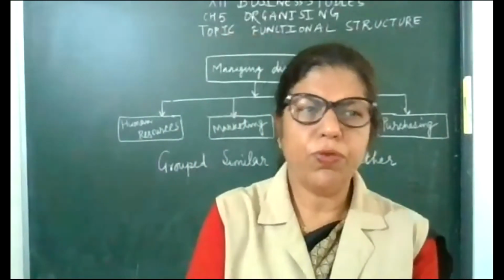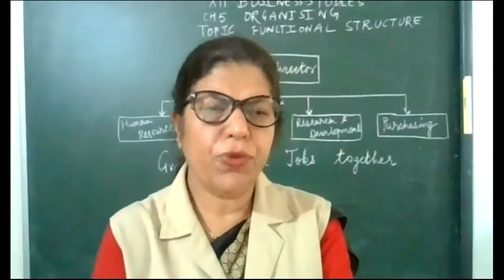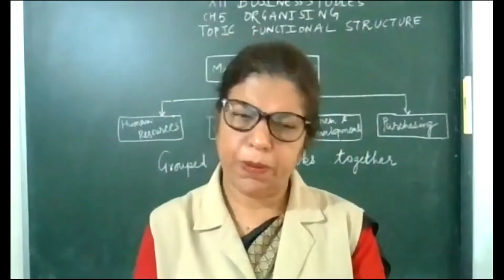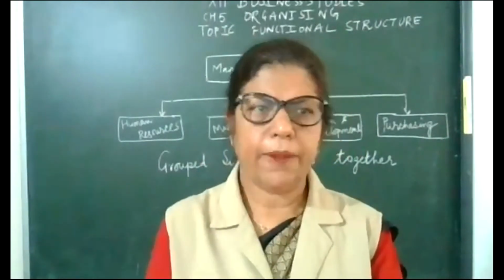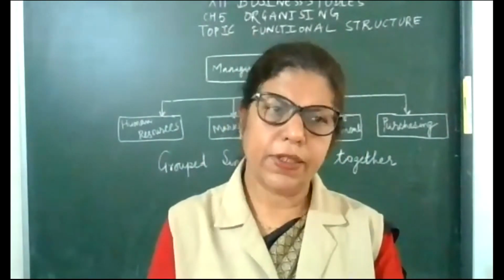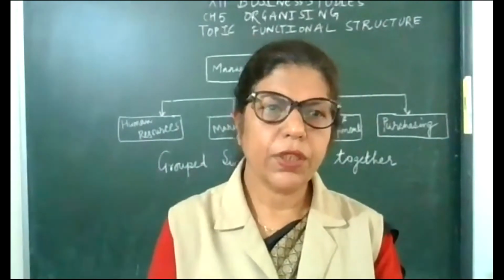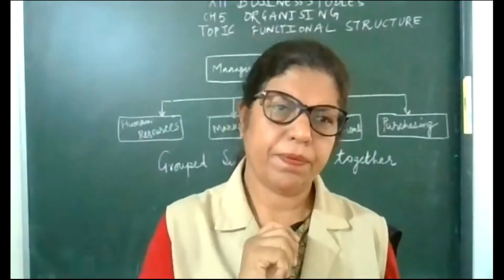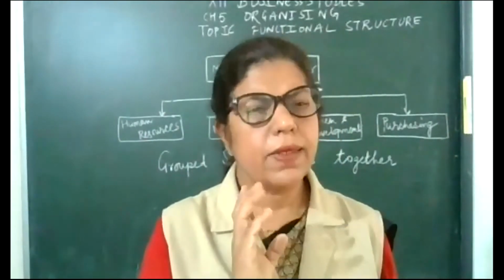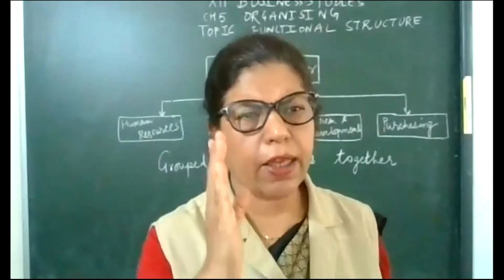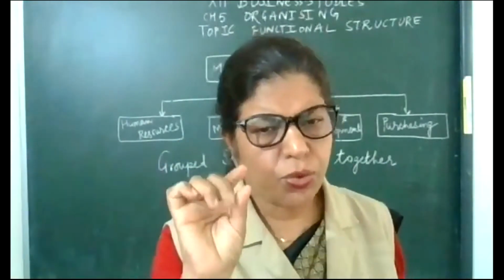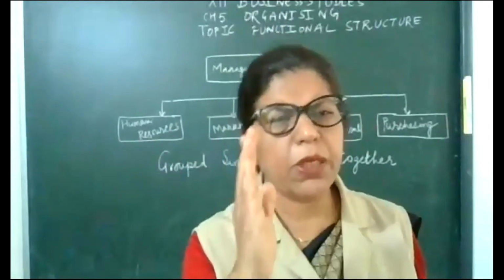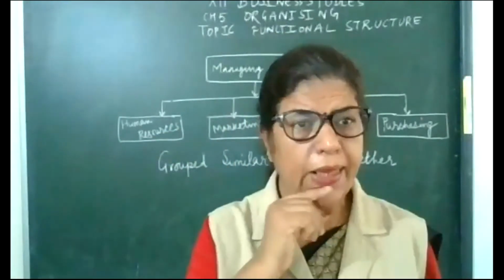Now, I am giving you one more example, but before that, I want to tell you that functional structure is suitable only for organizations which have a single line product. Single line product means they have resources, raw material, activities and technology of similar nature, like a newspaper.